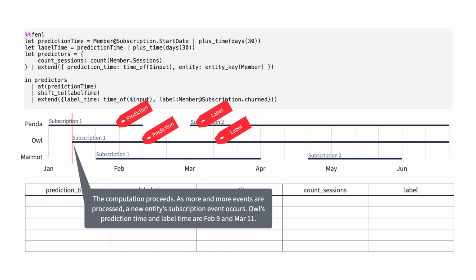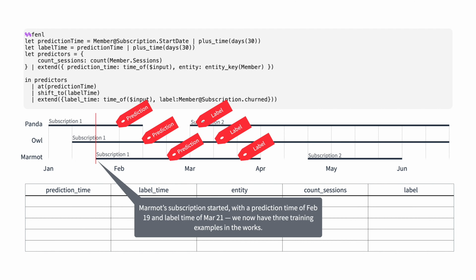The computation proceeds. As more and more events are processed, a new entity subscription event occurs. Owl's prediction time and label time are February 9th and March 11th. Marmot's subscription started, with a prediction time of February 19th and label time of March 21st. We now have 3 training examples in the works.